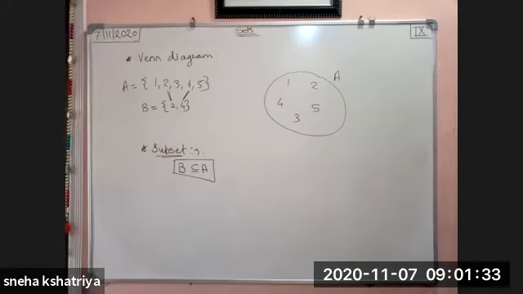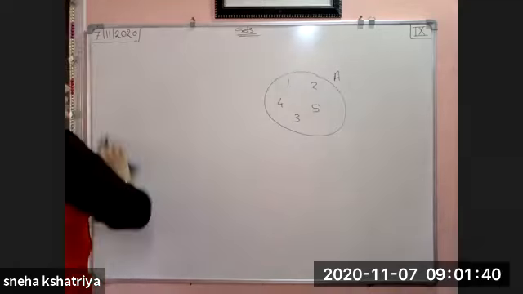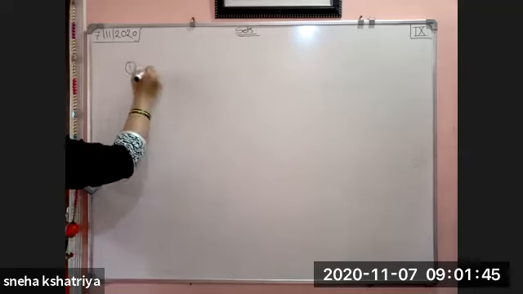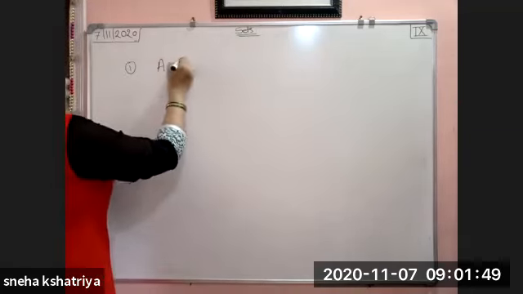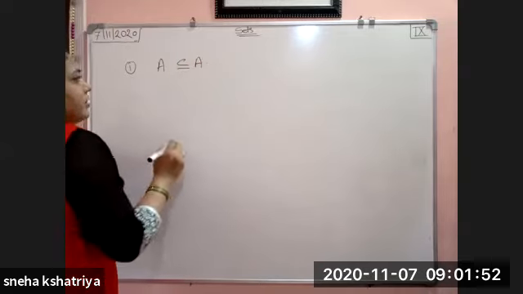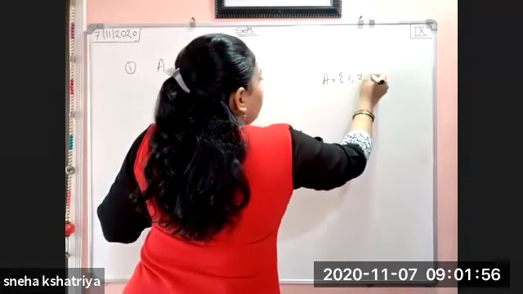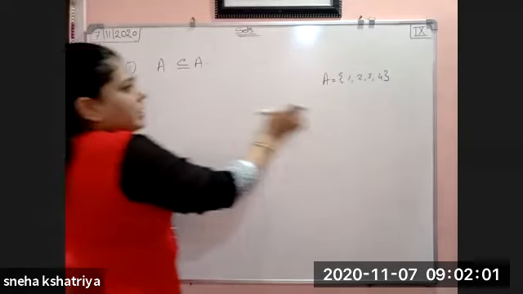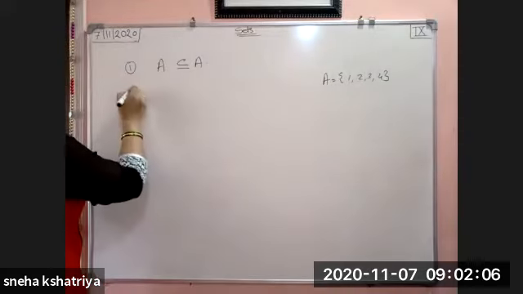Very easy topic it is. Then we have learned the properties of subset. इसके बाद में हमने properties लिया था of the subset. What are the properties of subset? The first one was A is a subset of itself. Every set is a subset of itself. Obviously, if A is equal to 1, 2, 3 and 4, then A is a subset of itself, meaning all the elements of A lie in A.